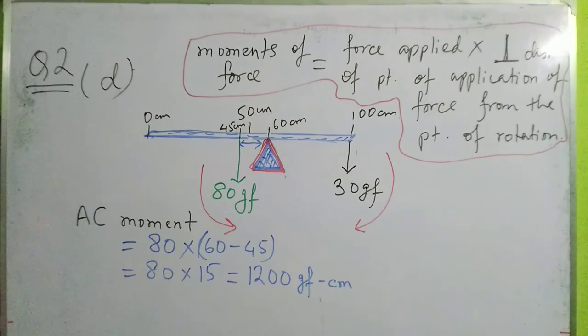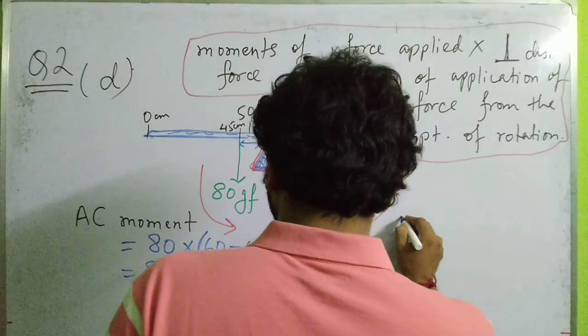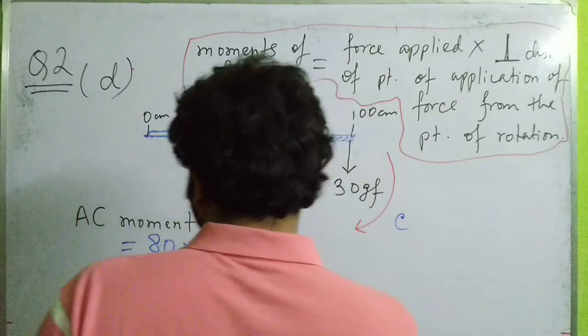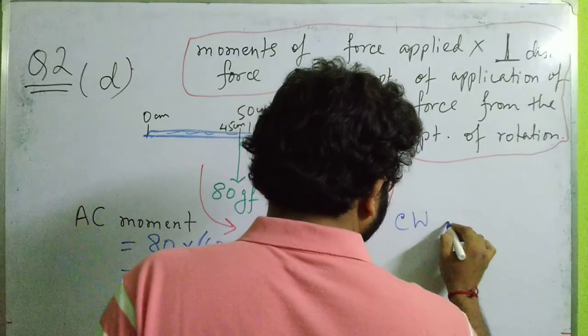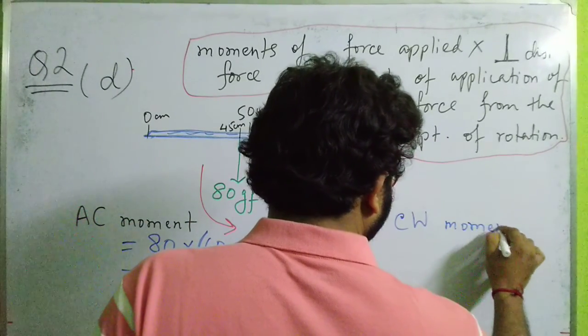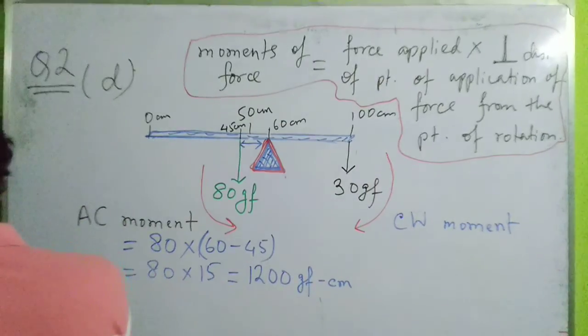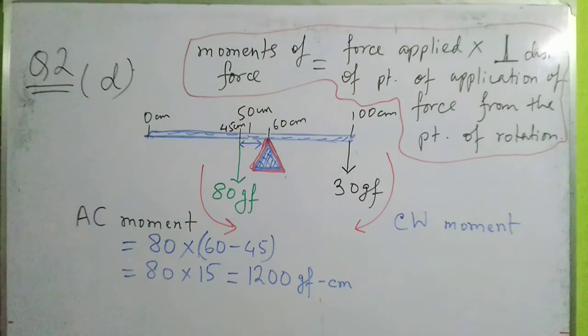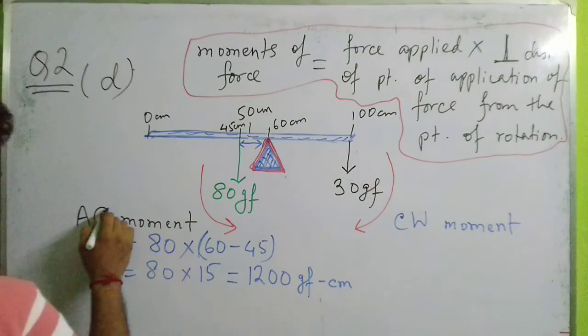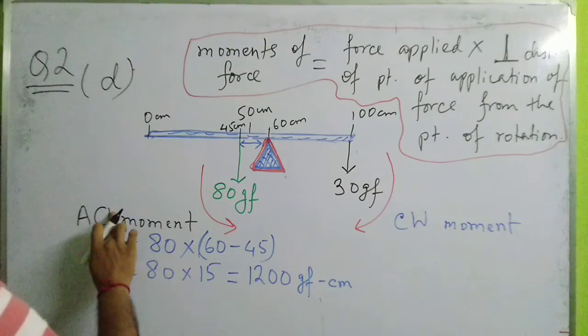Now what is the clockwise moment? Coming to the calculation of clockwise moment. CW means clockwise moment, and ACW means anti-clockwise moment. Fine.